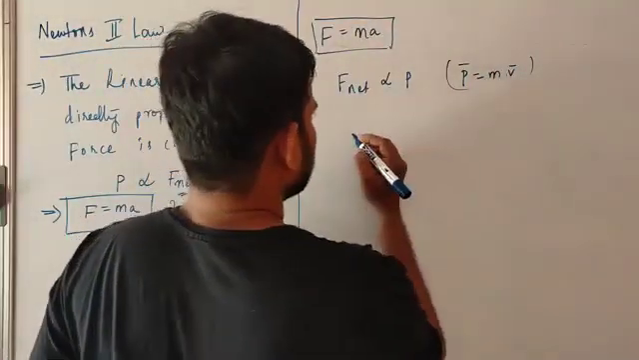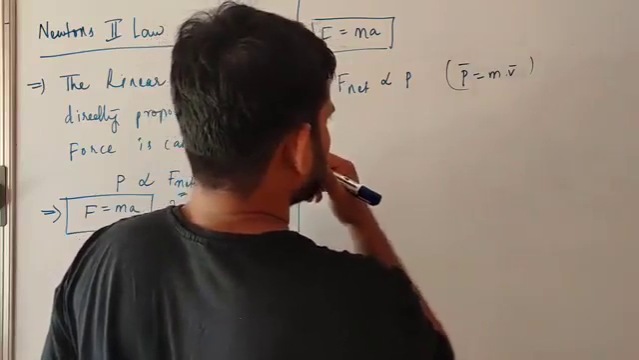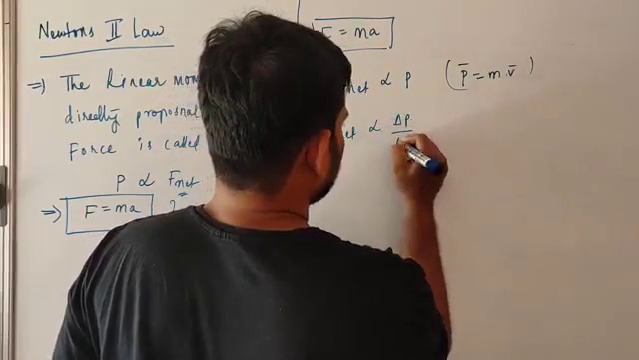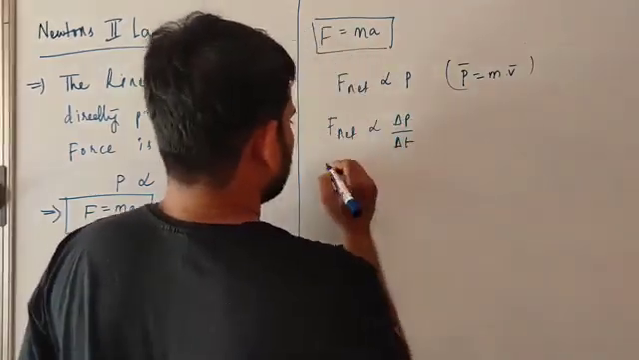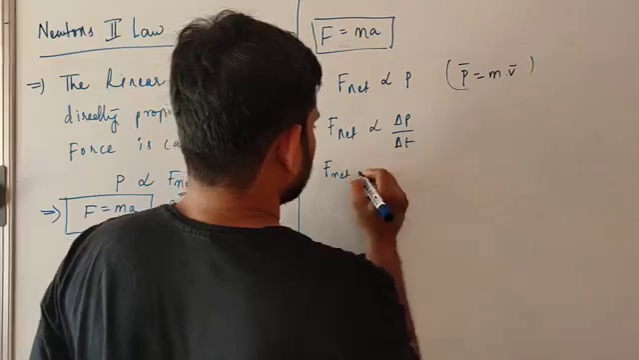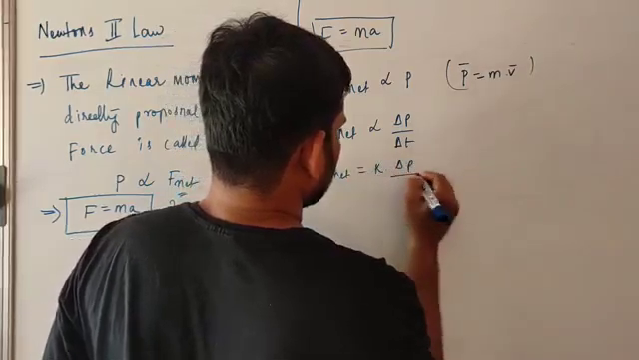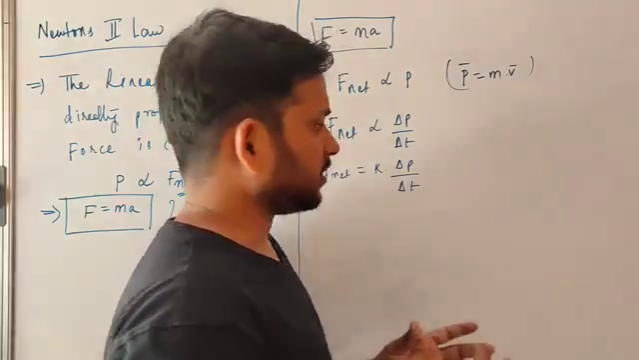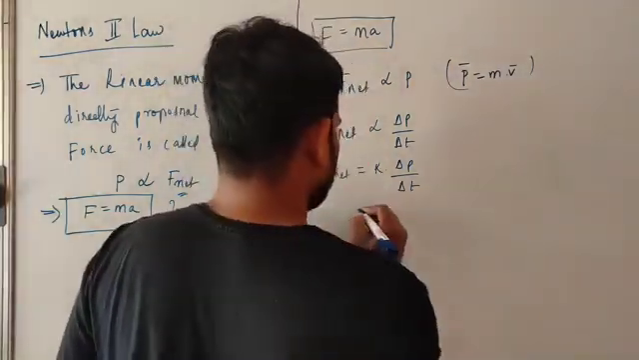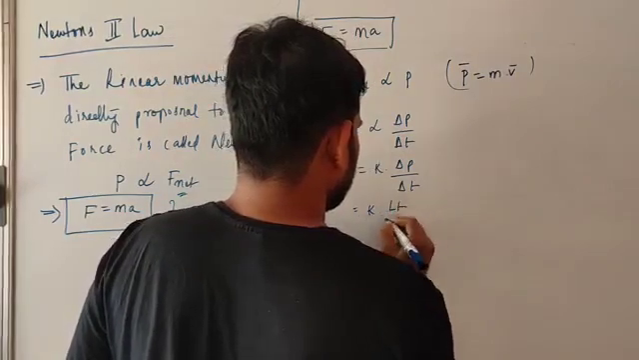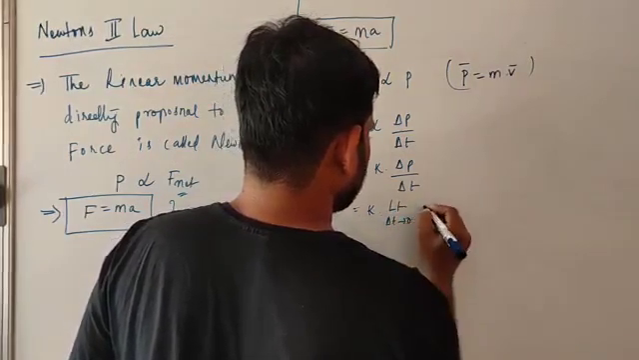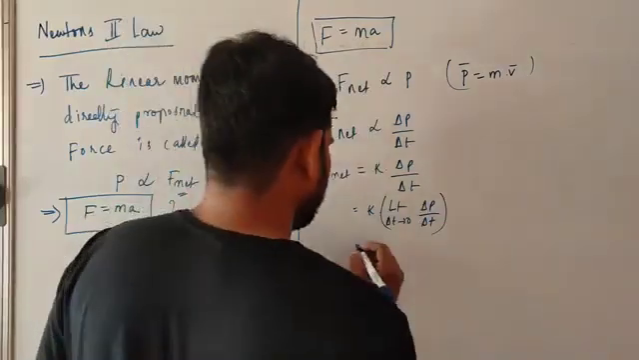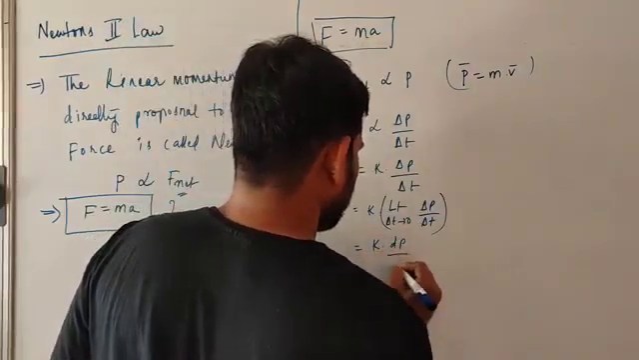Okay. So now we consider F net is proportional to delta P by delta T. We have taken a proportionality constant, so F is equal to K into delta P by delta T. Now applying the limit, because we are discussing a small interval: limit delta T tends to 0 of delta P by delta T. Then how can you write it like this? F is equal to K dP by dt.